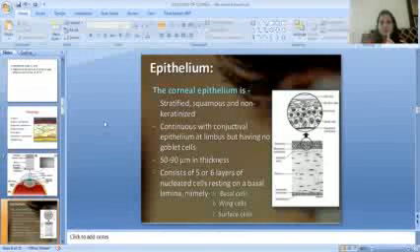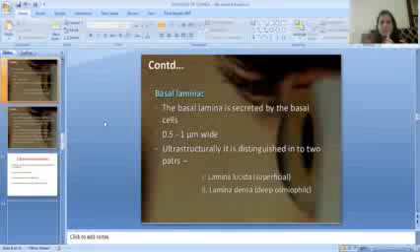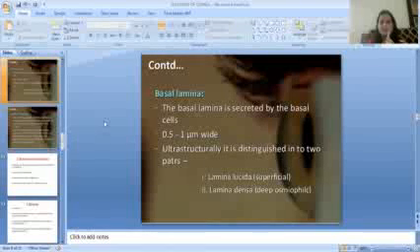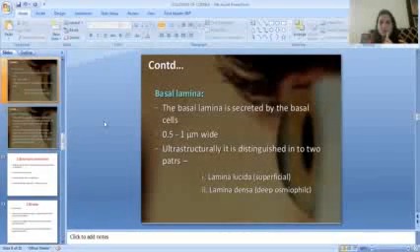First, the epithelium. The corneal epithelium is stratified, squamous, and non-keratinized. It is continuous with the conjunctival epithelium at the limbus, but has no goblet cells. Thickness is 50 to 90 micrometer. It consists of 5 or 6 layers of nucleated cells resting on a basal lamina, namely the basal cells, wing cells, and the surface cells. The basal lamina is secreted by the basal cells. It is 0.1 to 1 micrometer wide. Ultrastructurally, it is distinguished in two parts: lamina lucida and lamina densa. Lamina lucida is superficial, lamina densa is deep and osmophilic.